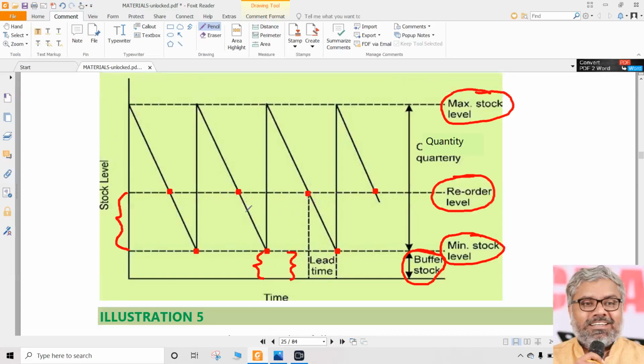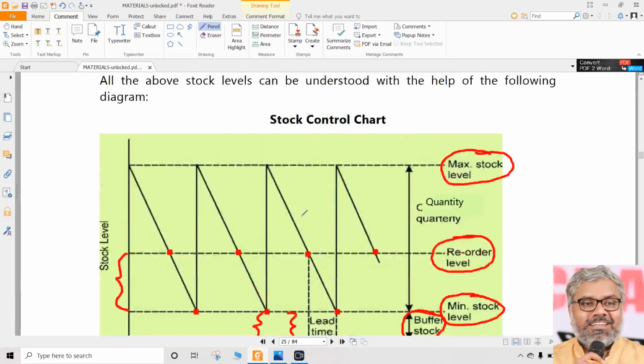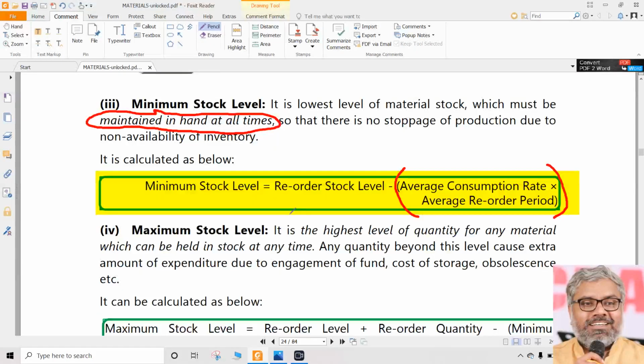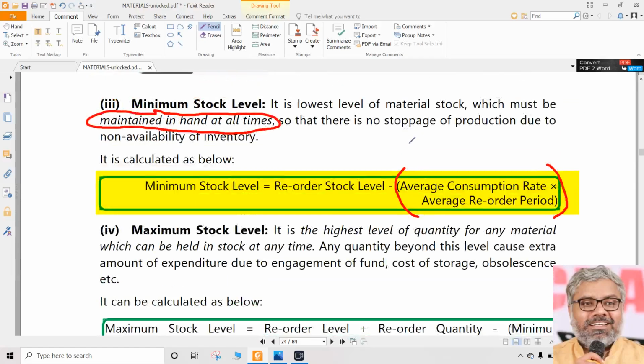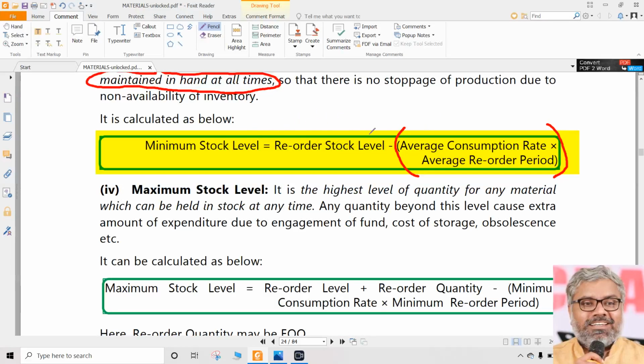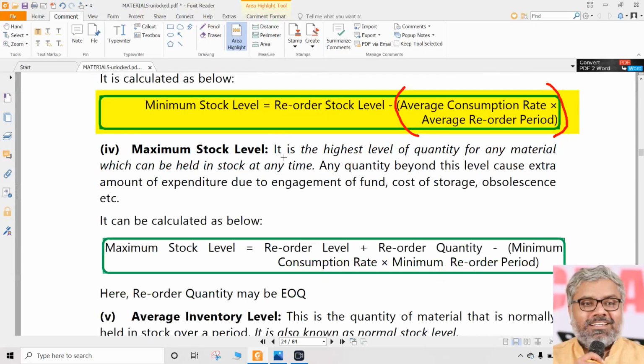Reorder level we already know. We can calculate it by using the formula maximum consumption into maximum lead time. That is what the reorder level formula is. The minimum stock level formula and the reorder level formula are both one and the same, just changing the sides. If reorder level has to be calculated, the formula will be minimum stock level plus average consumption into average lead time. If minimum level has to be calculated, then reorder level minus average consumption into average lead time. That is the formula for minimum stock level, which is related to reorder level. There is no separate formula for it. It is linked to reorder level. That we have to understand.